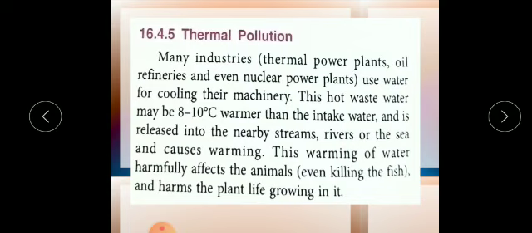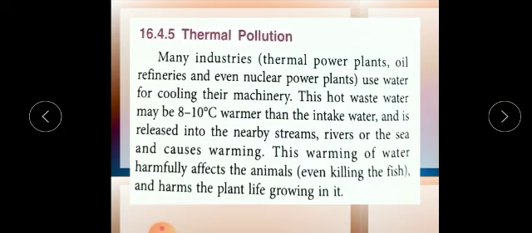During this process, they discharge a lot of hot waste water, which has a very high temperature, directly into the rivers or streams. So what will happen?